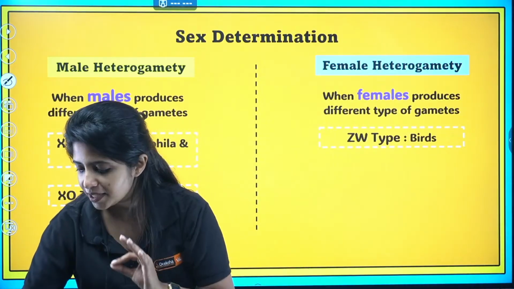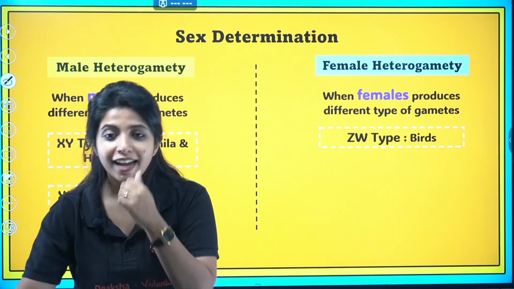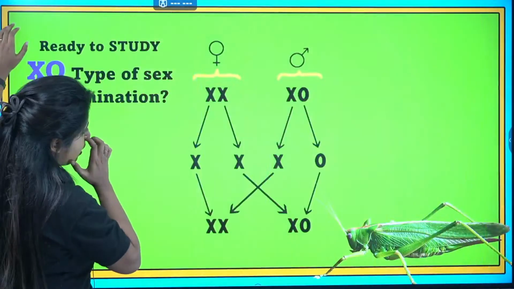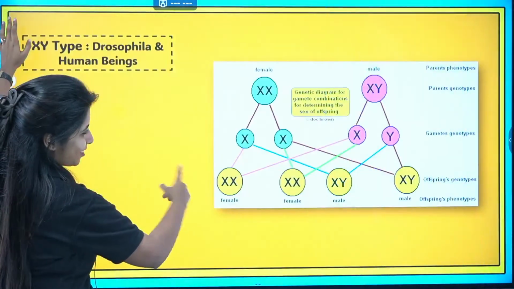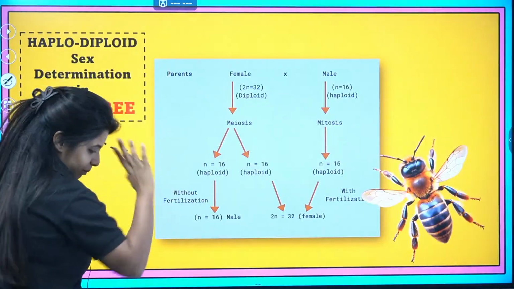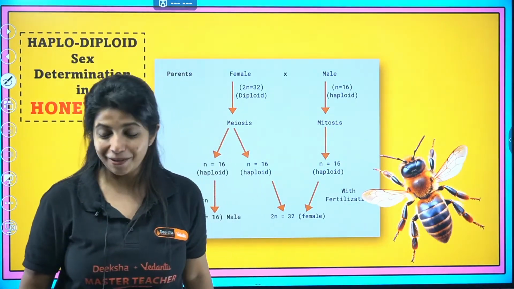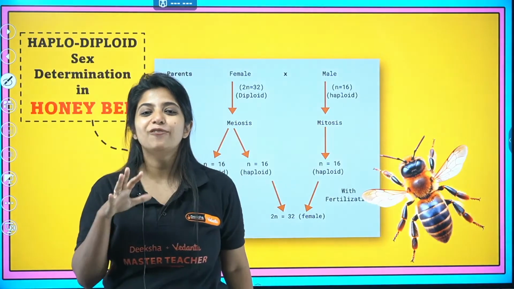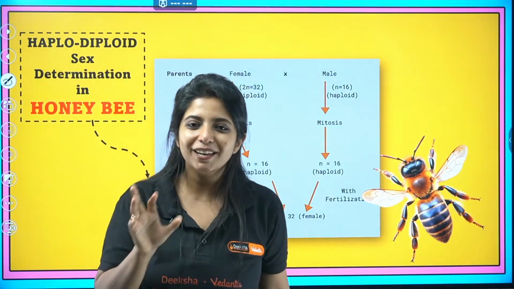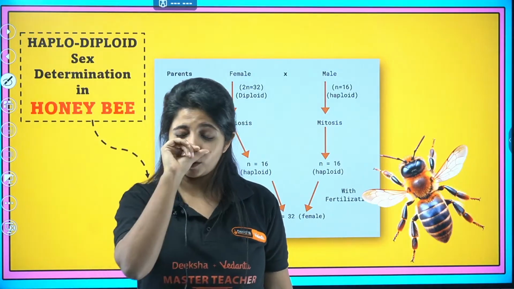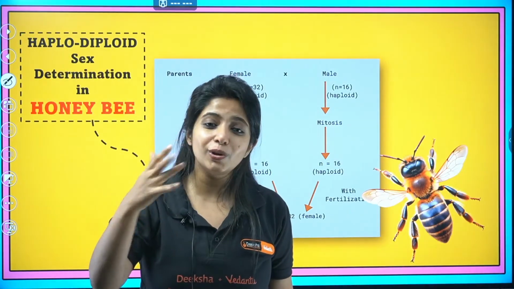Now one more thing is given in your NCERT, and that is basically the cutest little organism out there. Not this one, that is also cute by the way, but this one. Ma'am, what are you saying cute? Have you ever been stung by a bee? I know, but you know what, their life is very, very different. If you ever get a chance to study about them, I have told that in another video also, go look out their story.